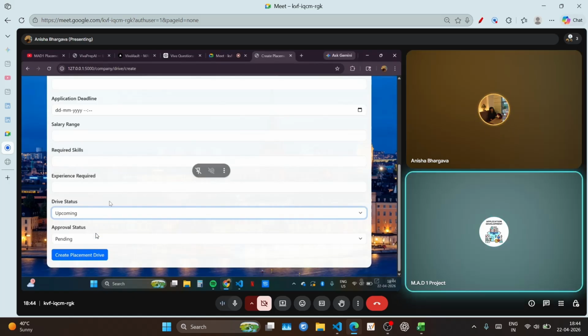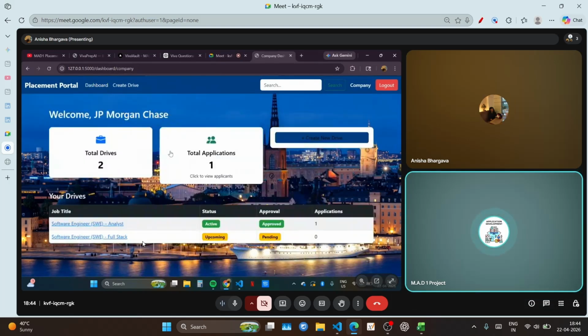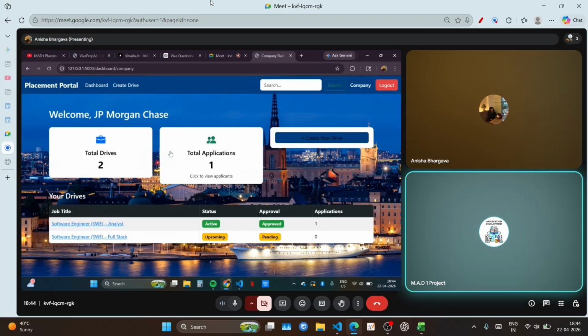All right, that's great. Just show the placement tab that you have created. Another point that I would like to mention is that when you are explaining your company dashboard, where you have created these drives, admin needs to give approval to this drive so that students may apply.